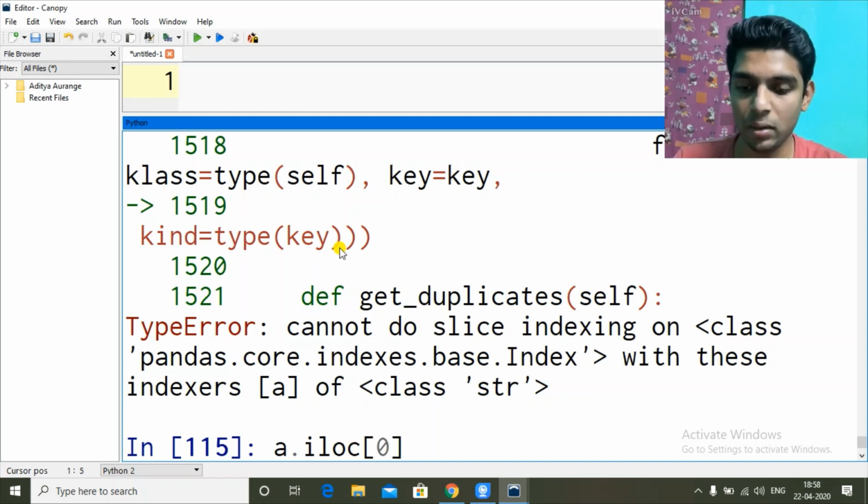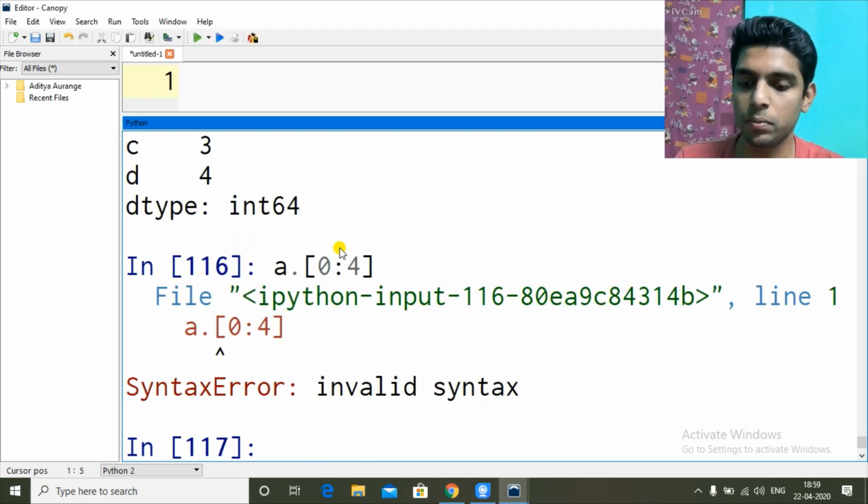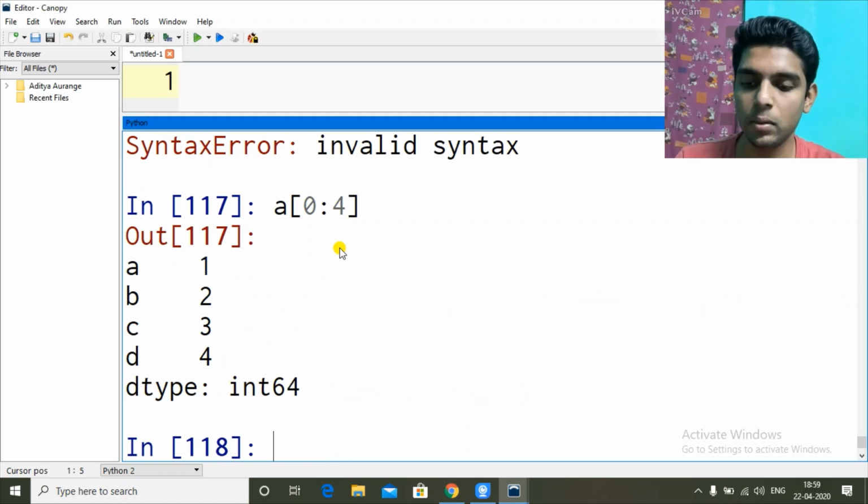So we can use that. So 0 till 4 if I do, D is 3, E is 4. So 4 got excluded. Same thing in square brackets also. So square brackets, after A, no dot in between. Same thing.